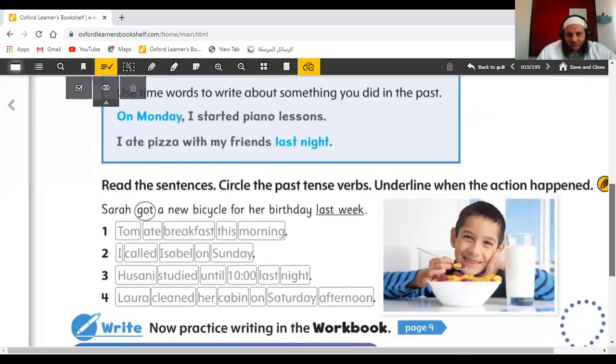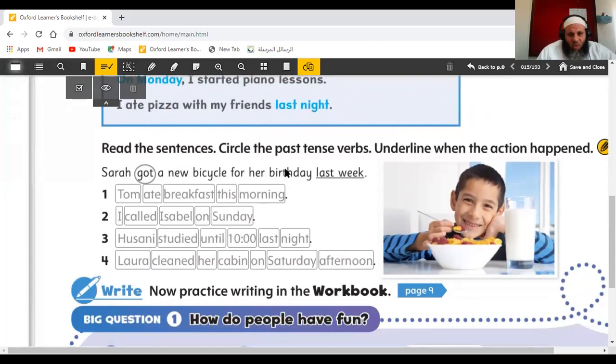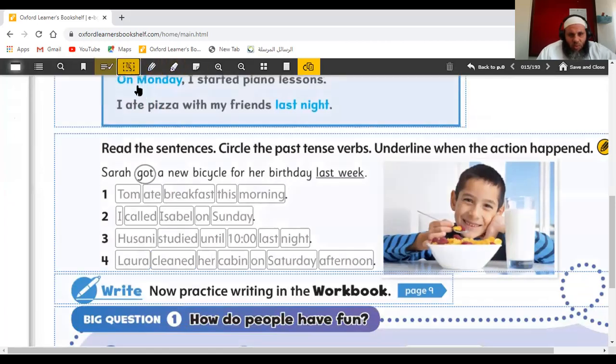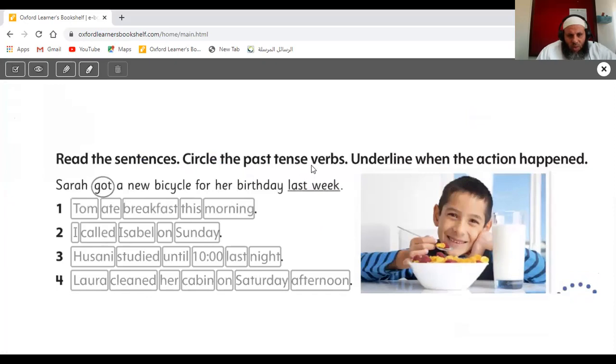Now we have an activity. In this activity, he says, read the sentences, circle the past tense verbs, underline when the action happened. You circle the past tense verb, and we underline when the action happened. So here in the example, Sarah got a new bicycle for her birthday last week. So what did Sarah get? She got a new bicycle. What's the verb here? Got. What time? Last week.